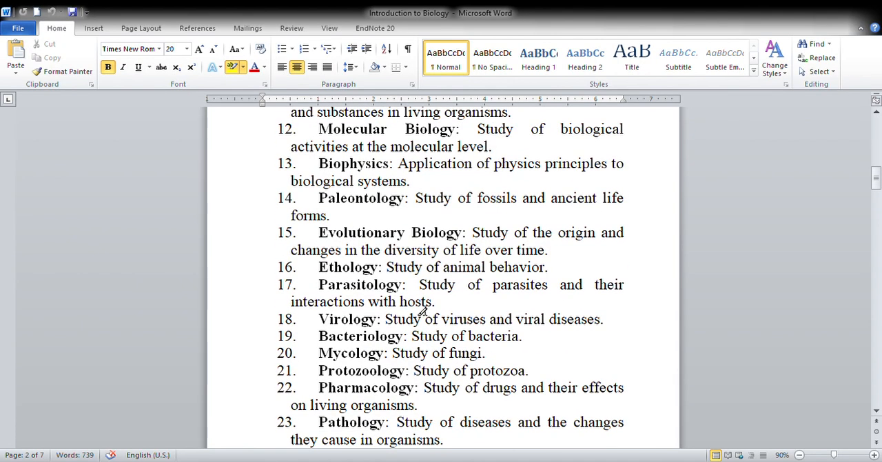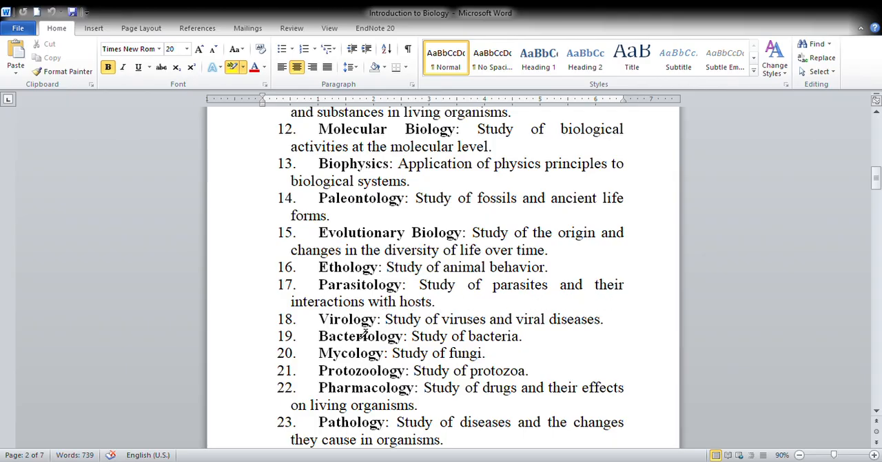Biophysics, application of physics principles to biological systems. Paleontology, paleontology is the study of fossils and ancient life forms. Next is evolutionary biology, study of the origin and changes in the diversity of life over time. Ethology, ethology is the study of animal behavior. Next is parasitology. Parasitology is the study of parasites and their interaction with host.